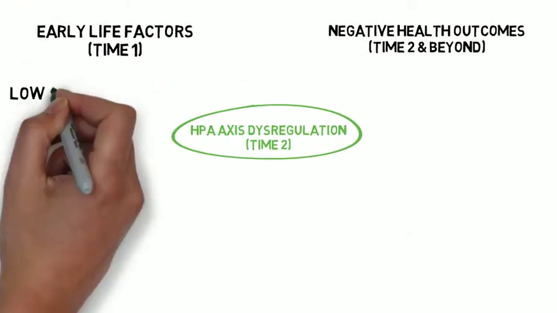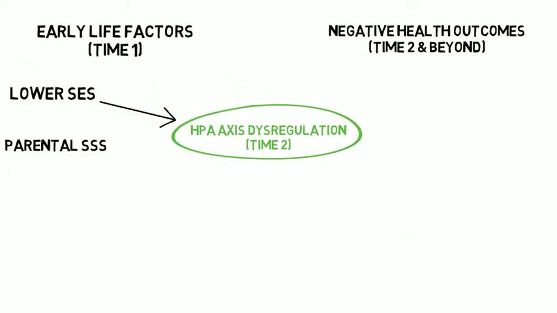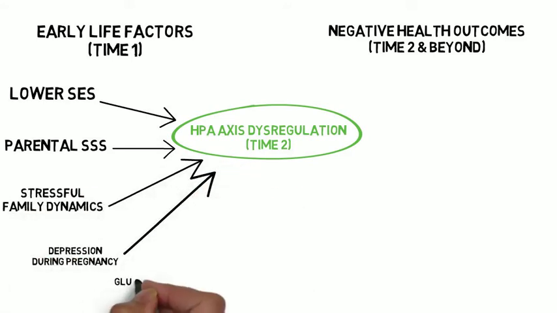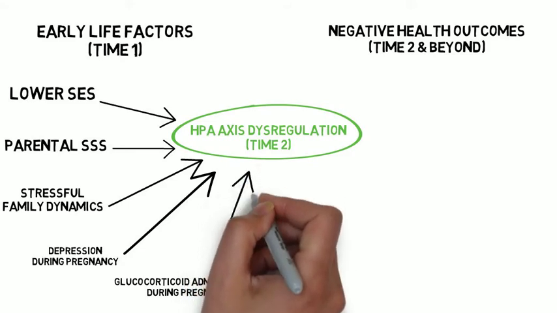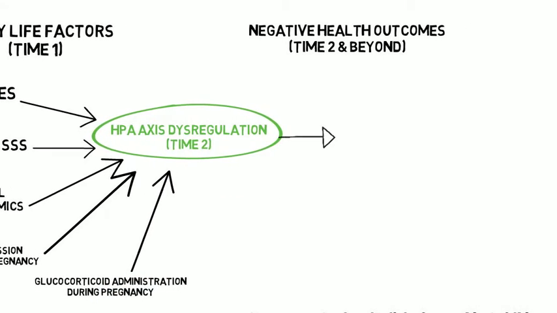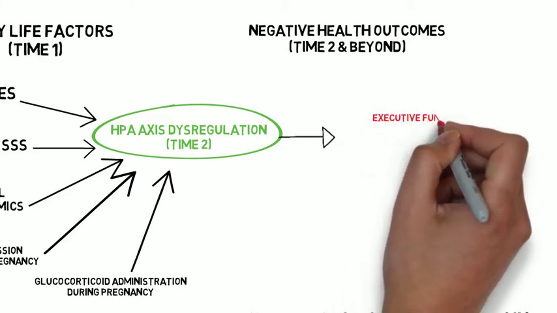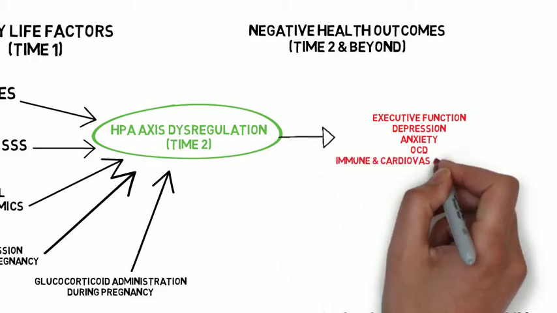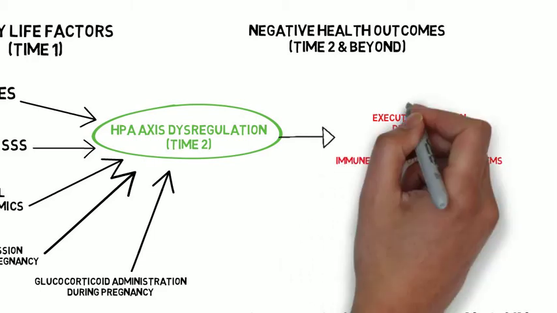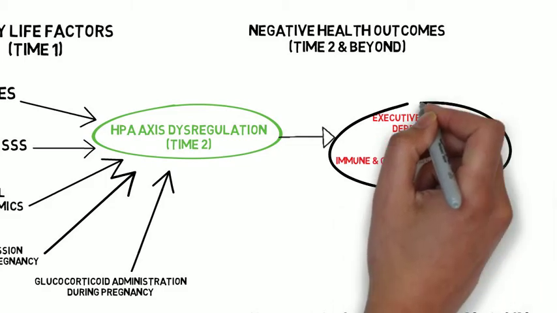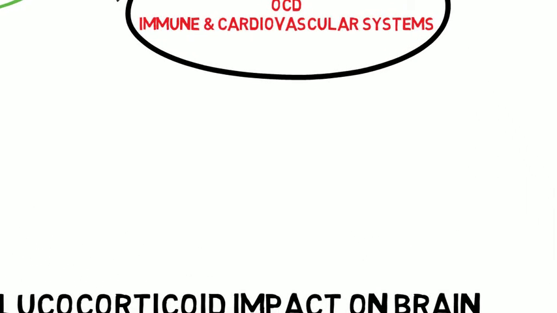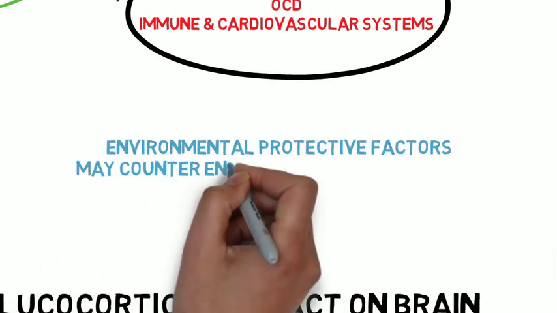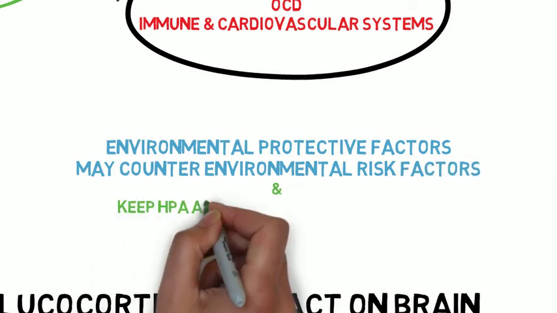To conclude, lower SES and parental SSS, stressful family dynamics, depression during pregnancy, and glucocorticoid administration during pregnancy are all early life factors that predict HPA axis dysregulation. As a result, executive function, depression, anxiety, OCD, and physiological functions such as the immune and cardiovascular systems can negatively be impacted later in life. While some of these early life factors have genetic influence, many risk factors are environmentally based. This gives hope that there is an equal amount of environmental protective factors that counter the risk factors and keep the HPA axis from being dysregulated.